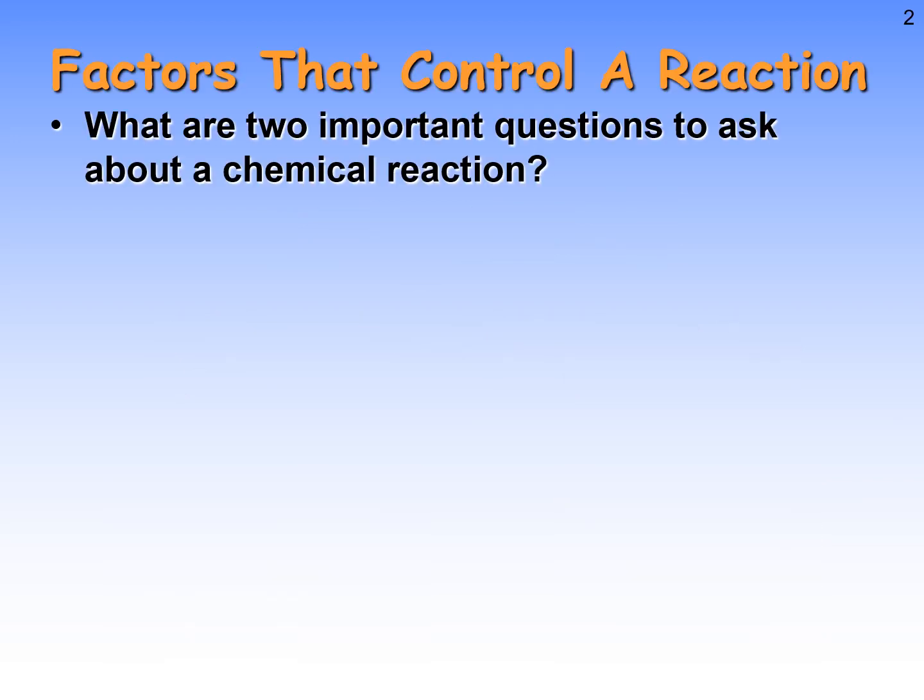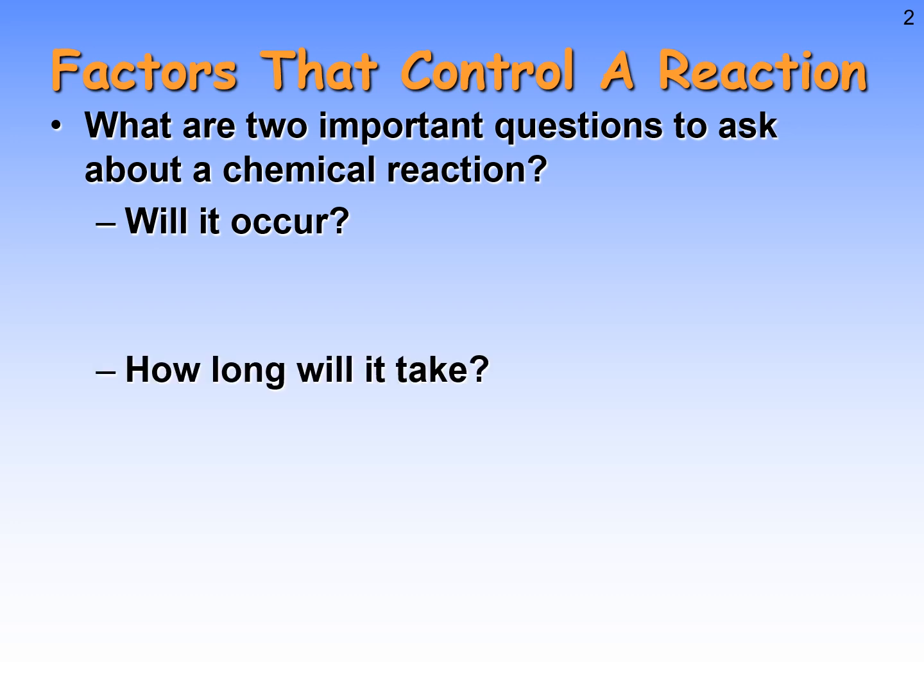If we think about that, what are the two most important questions to ask about a chemical reaction? The first one is, will it happen? In Chem 1A, you learned to predict whether or not an aqueous reaction will happen based on whether it forms a precipitate or a non-electrolyte or a weak electrolyte or a gas. Knowing whether the reaction will occur is an important thing, right? Because otherwise, why waste any time studying it? Will it occur is the first question.